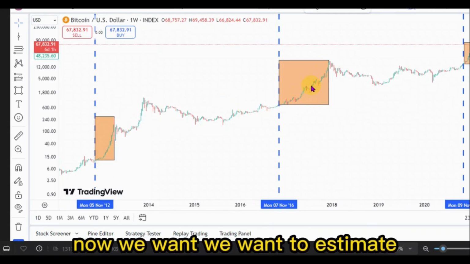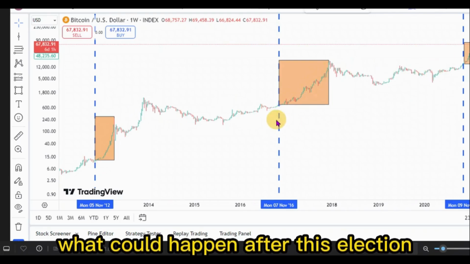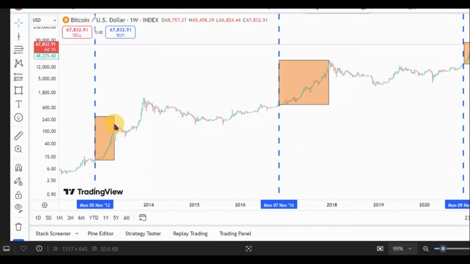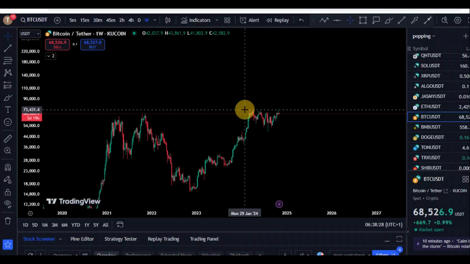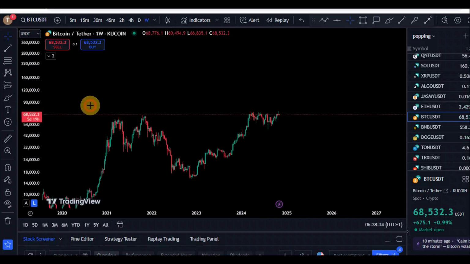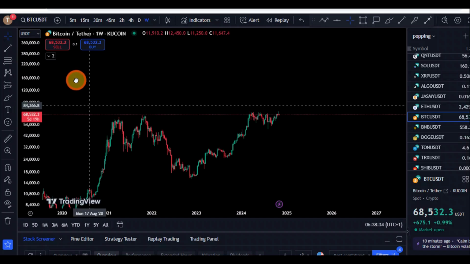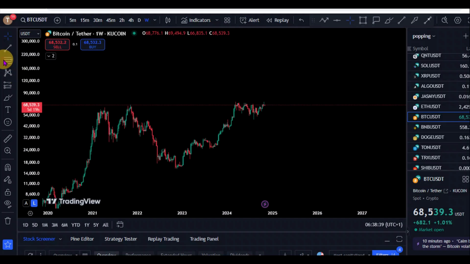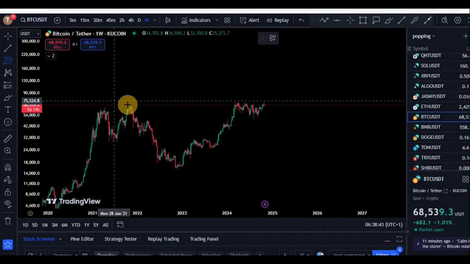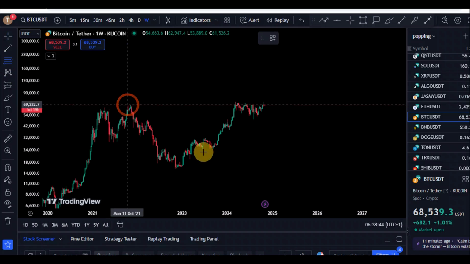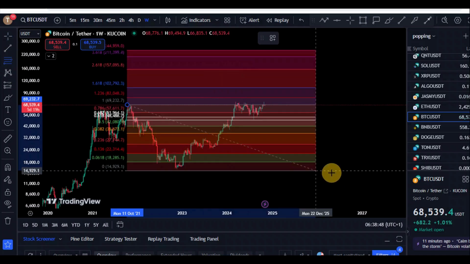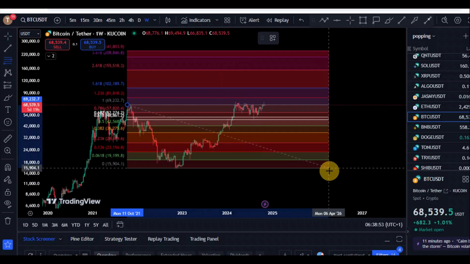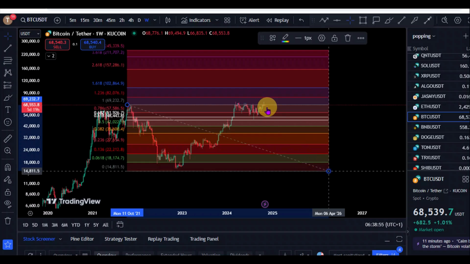Now, we want to estimate what could happen after this election and what we could see as the price prediction right here for this coin. So, according to the election cycle theory, if we usually see that pump after the elections, let us try to locate what could be the price prediction right here for Bitcoin after the elections. If we just use our Fibonacci price prediction tool, drawing this right here from top to bottom, we could see right here that we could see price exactly at that one Fibonacci level.